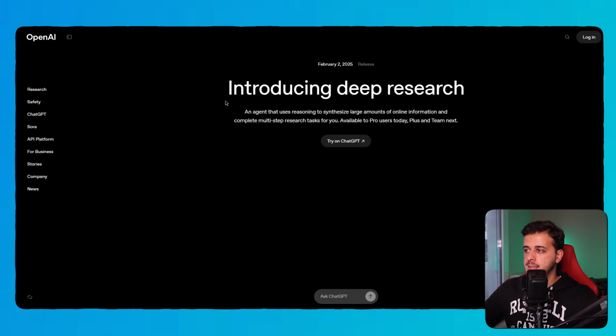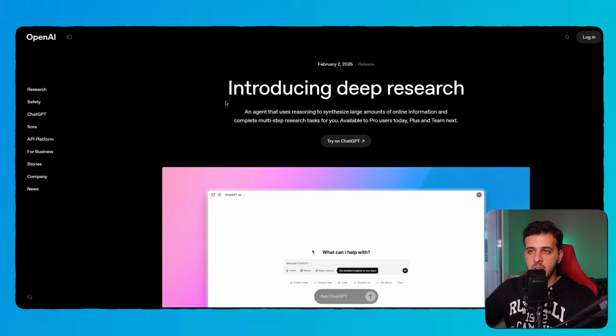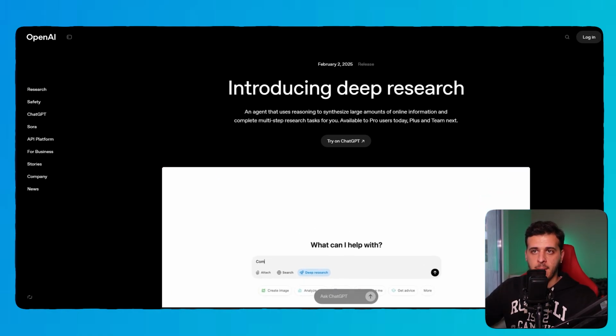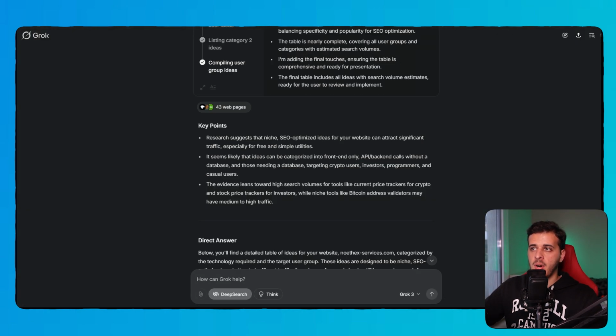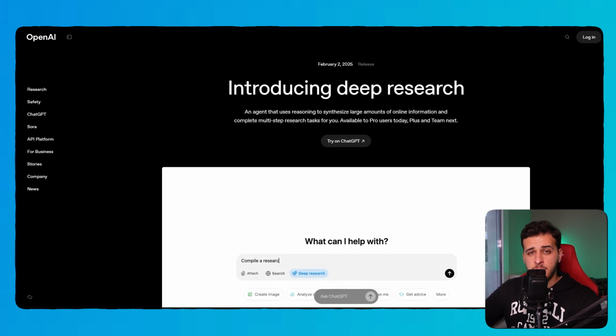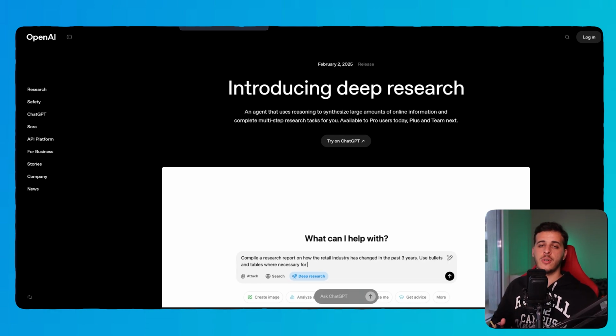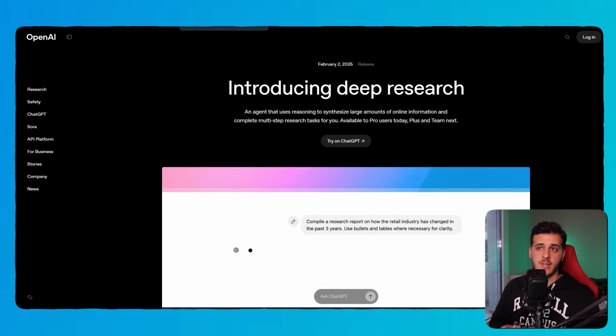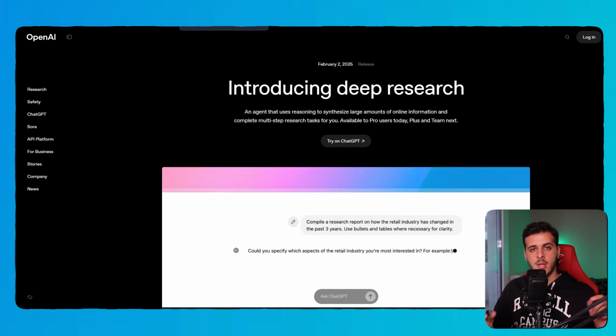Okay guys, today we will be comparing deep research or deep search features from ChatGPT, Perplexity and Grok 3. We will compare these three utilities on a very specific prompt that searches the web and I think is very pragmatic and real world.